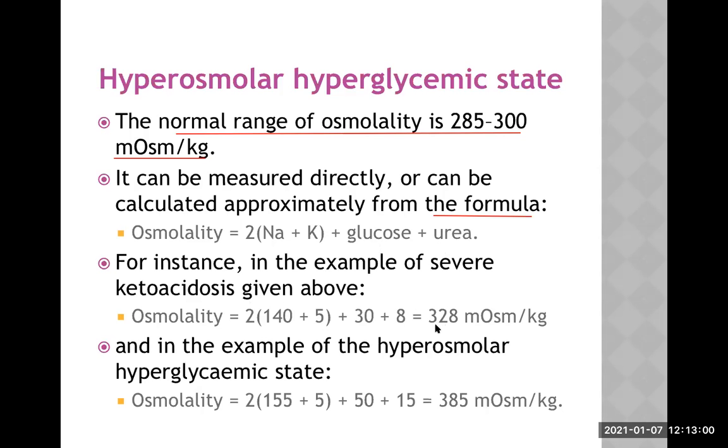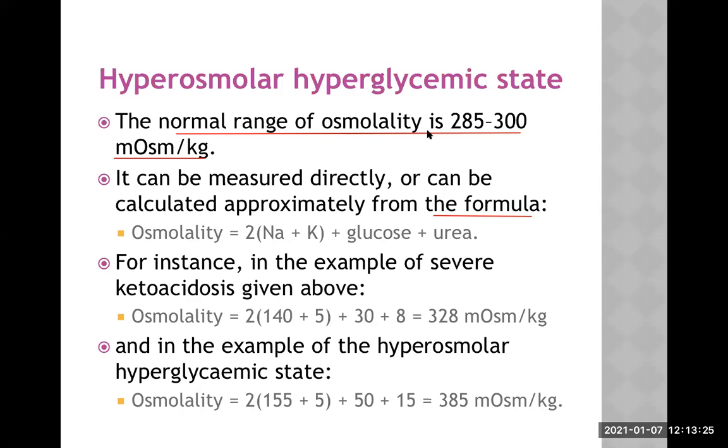So it will become 328 milliosmol per kg. Whereas in the example of hyperosmolar hyperglycemic state, the sodium was 155, the glucose was 50 and urea 15. If we calculate, it will be 385 milliosmol per kg.